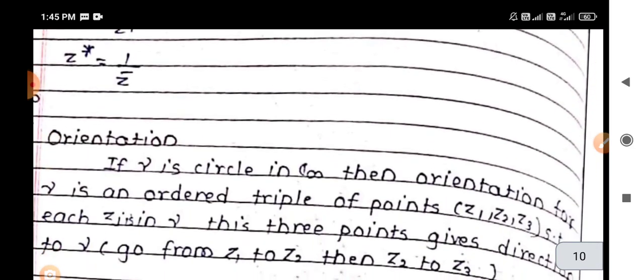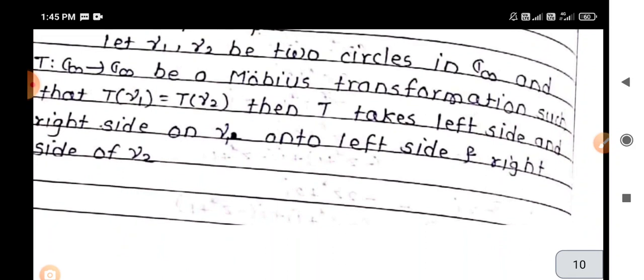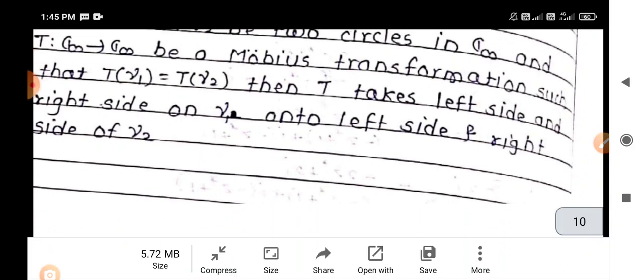So lastly we defined symmetry and orientation. So chapter number 2 is over. In the next lecture we will discuss another concept of linear algebra. Thank you.